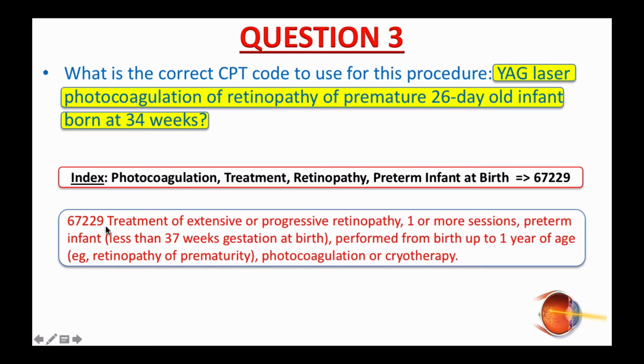67229, treatment of extensive or progressive retinopathy, one or more sessions, preterm infant, less than 37 weeks gestation at birth, performed from birth up to 1 year of age, e.g., retinopathy of prematurity, photocoagulation, or cryotherapy. And this is the right code to use for this procedure. That said, the correct answer to this question is 67229.